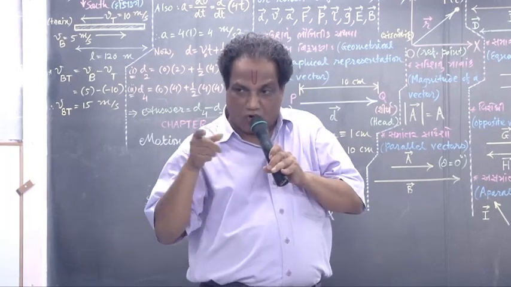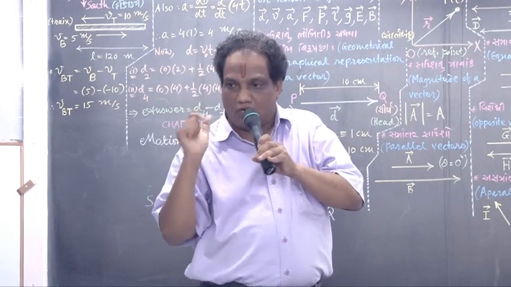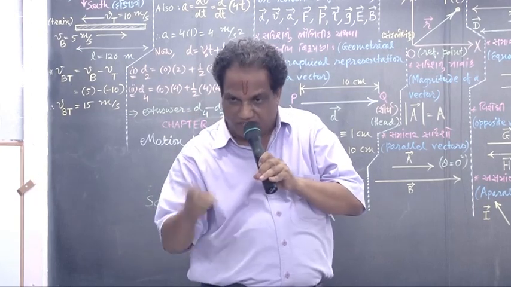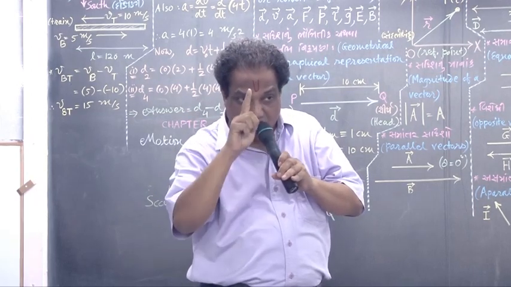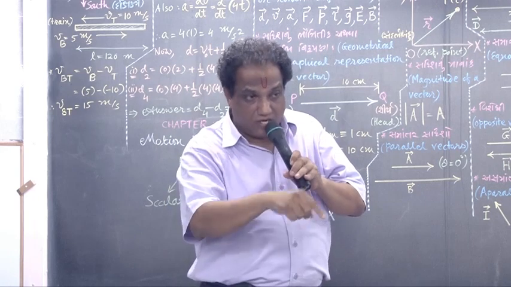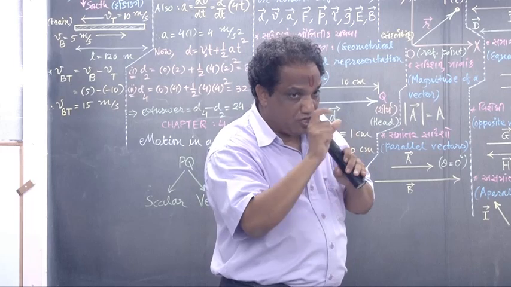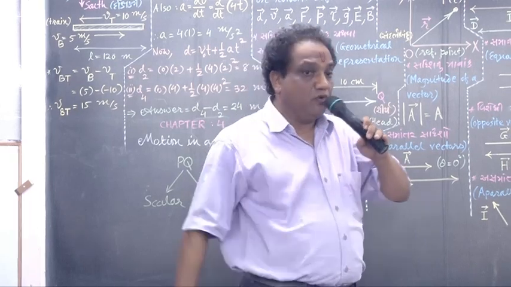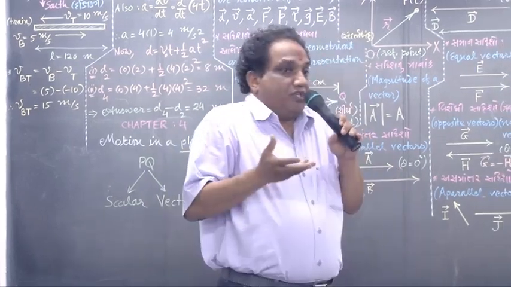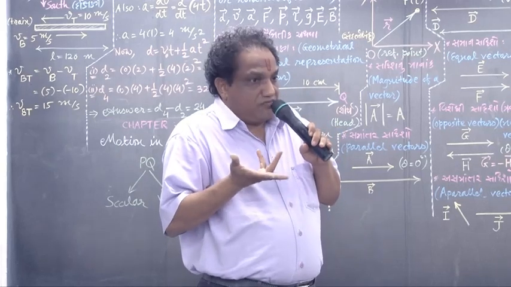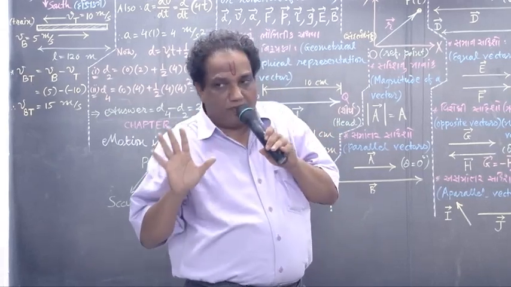But if vectors are not in the same direction and not in opposite directions, if theta is not 0 and theta is not 180 degrees, then in all other possibilities you are supposed to adopt special rules for the addition of two vectors. What is the need to add two vectors? There is no example in the textbook.